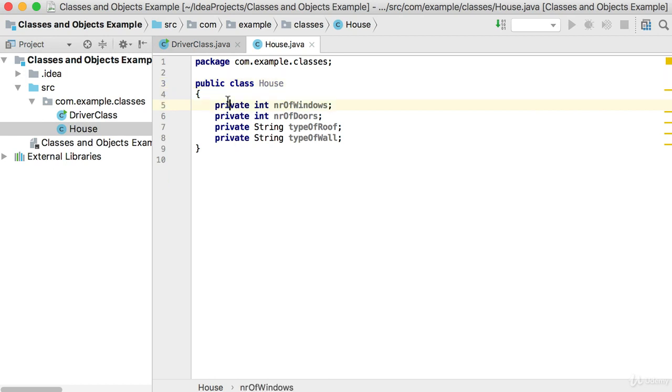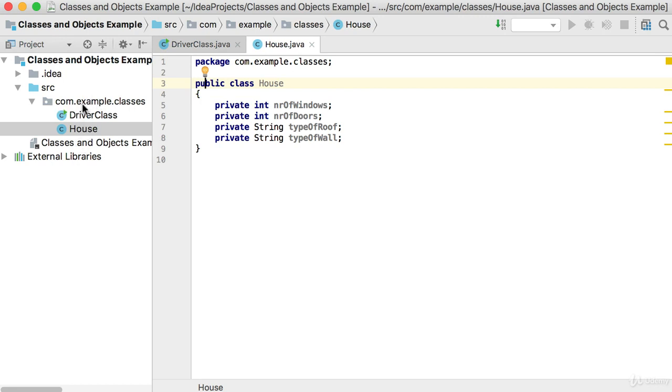So in this case, if one of my variables, in this case the properties, or one of my methods is listed as private, then we will only have access to these members, in this case these variables, in this class. So the private access specifier says nowhere else can you use this variable but in this class where you defined it. Now the class is public, which means that we can use this class in any package